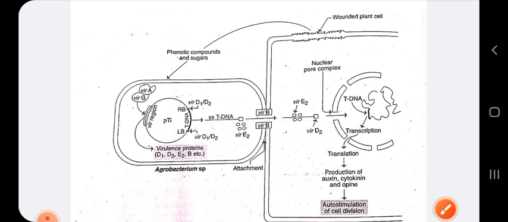So this was all for today's lecture. In the next lecture I will discuss how vectors are prepared, the co-integrate vector system and the binary vector system. That part I have to discuss, and that will be your last lecture on Agrobacterium-mediated gene transfer.